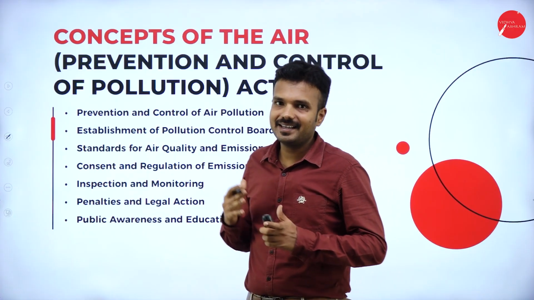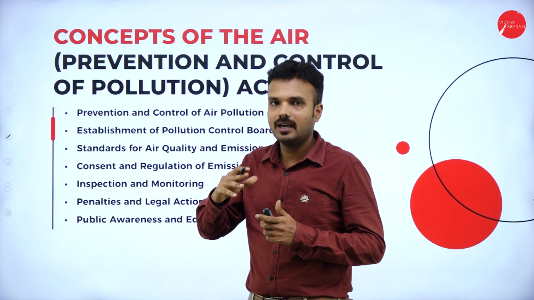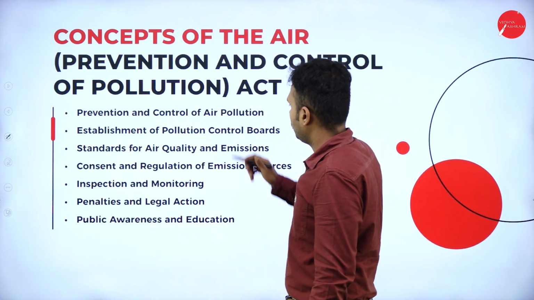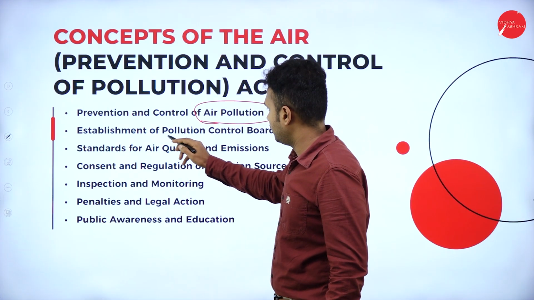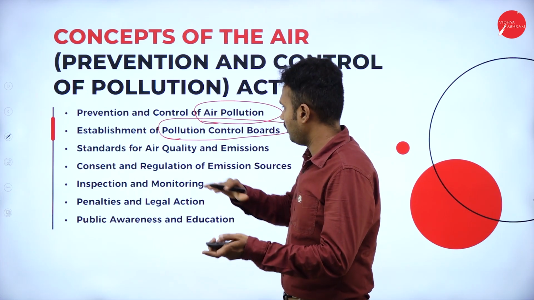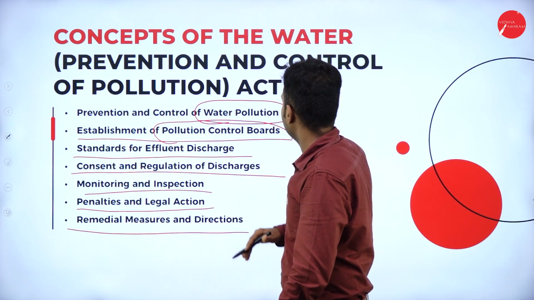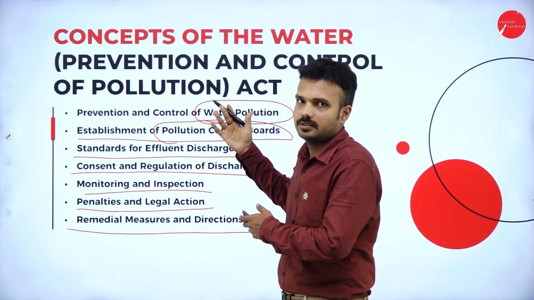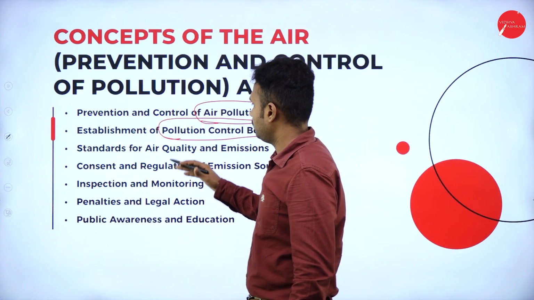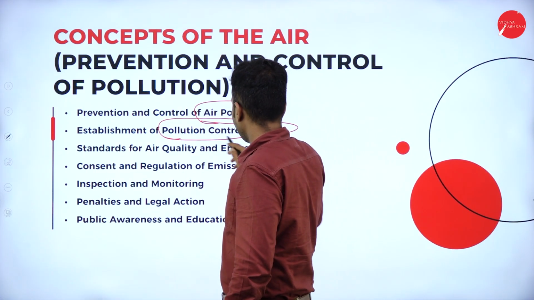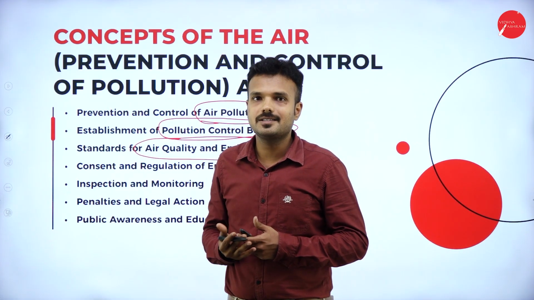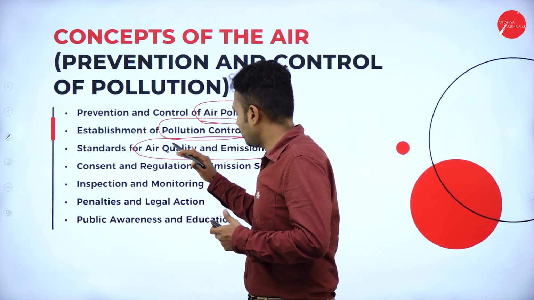The Air Act. It is used to prevent and also to control air pollution in the environment. Prevention and control of air pollution, the same thing. The Pollution Control Board is also present under the Air Act, the same as in the Water Act. The main aim is to save the air from pollution. Standards for air quality and emissions: an emission test is mandatory for all vehicles and automobiles. What is the reason? It is just because of this Air Act.